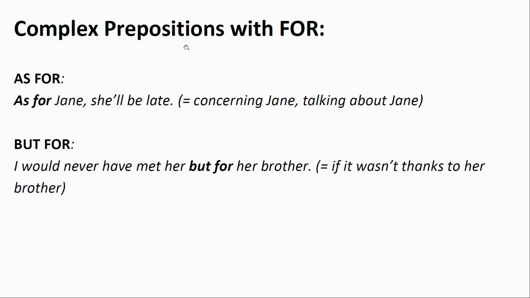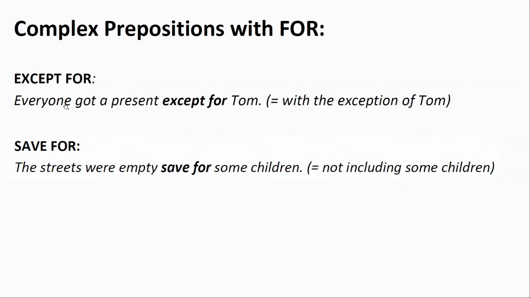Here are some complex prepositions ending with for. As for Jane, she'll be late. This means concerning Jane, talking about Jane. But for, I would never have met her but for her brother. So, I would never have met her if it wasn't thanks to her brother. Except for. Everyone got a present except for Tom, which means with the exception of Tom. Save for. The streets were empty save for some children. This means not including some children.